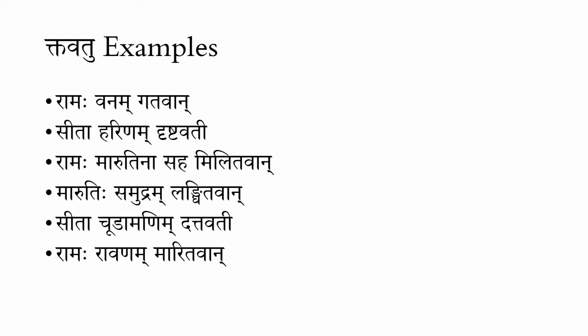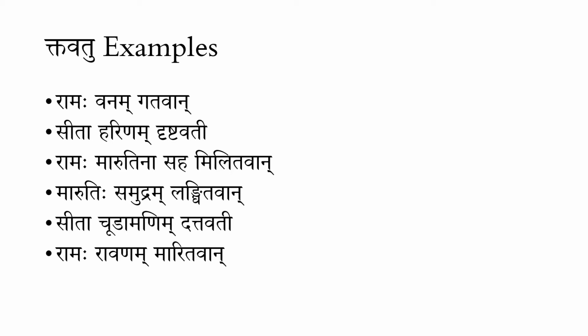In these sentences, the words like gatavan, drishtavati, militavan, langhitavati are all krudanta words with the krit pratyaya called tavatu. And as we have come to know, these are in the past tense.